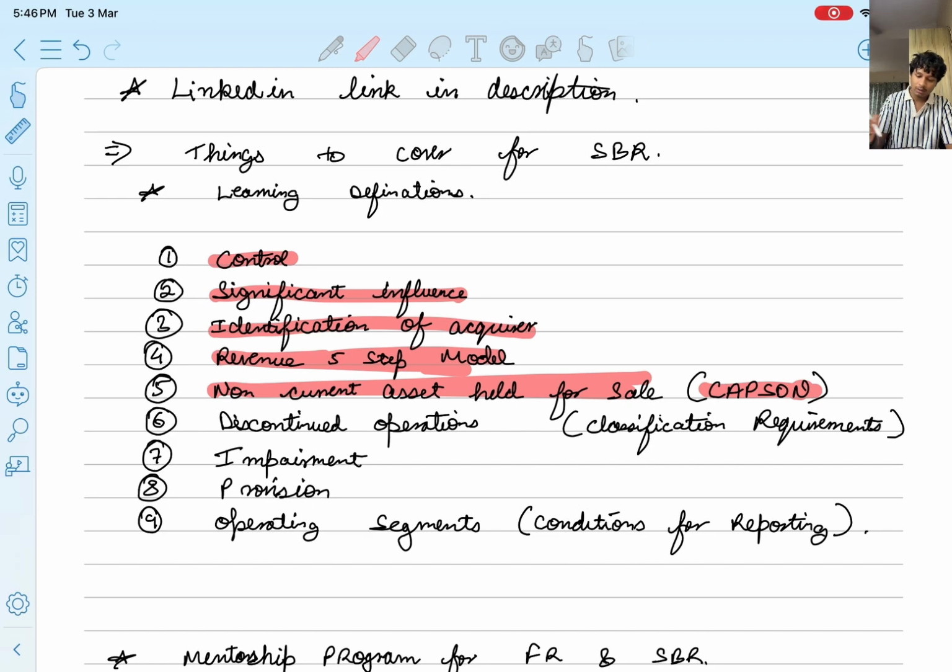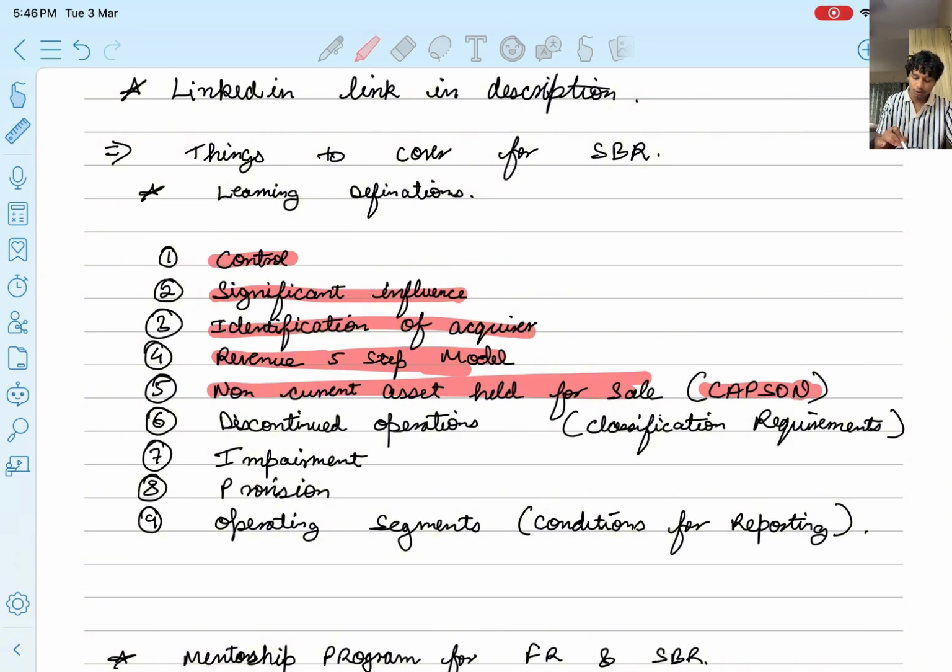So this is the mnemonic for remembering the criteria for non-current asset held for sale, right? You should also state in the answer what it is valued at. It is valued at lower of fair value less cost to sell or carrying amount. So this is the thing that you have to remember while giving your answers, right?